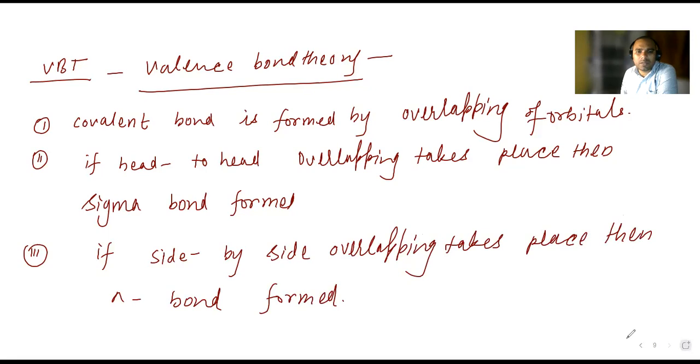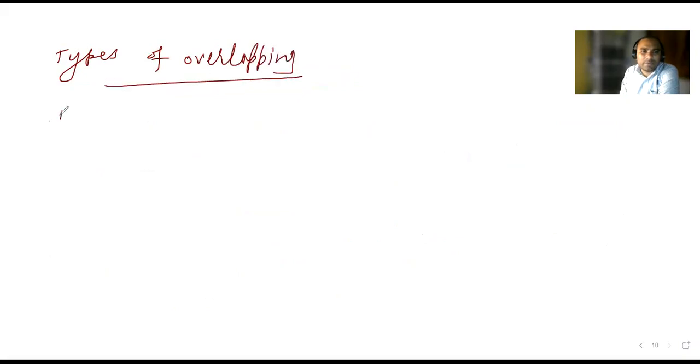Now let's go for types of overlapping. The first one is SS overlapping. S orbital means spherical shape.